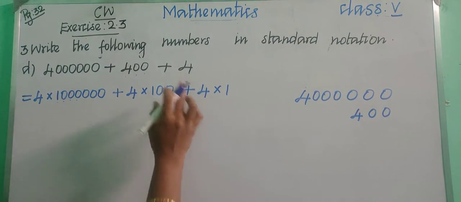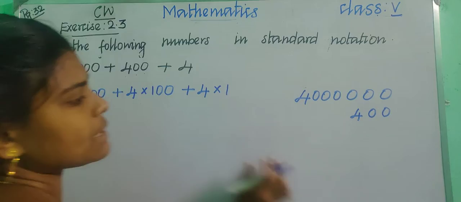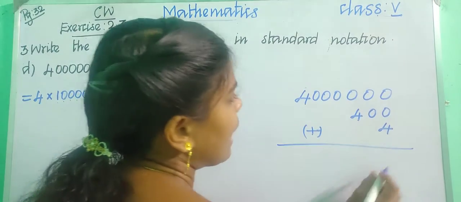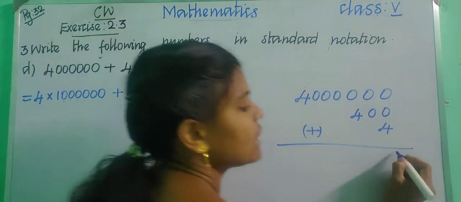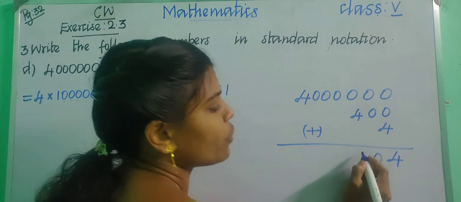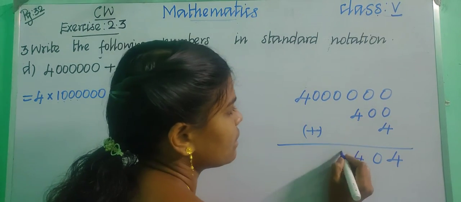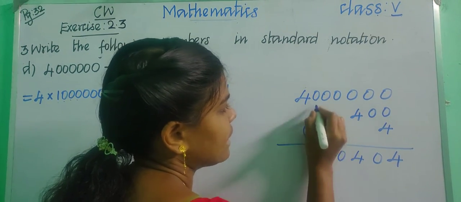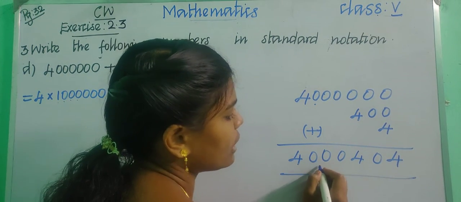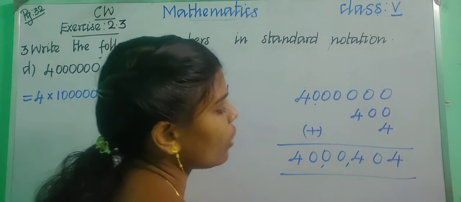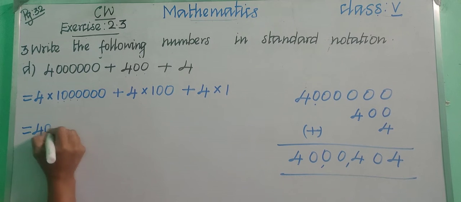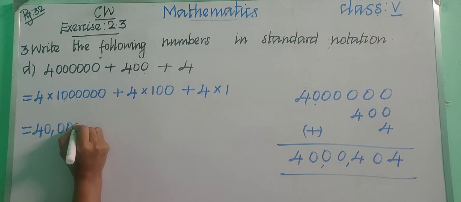And we are having 4 in 1's place, so write in the 1's place. Now we can add. 0 plus 0 plus 4 will get 4. 0 plus 0 will get 0. 0 plus 4, 4. Again 0 and then 0 and then 0 and then at the last we are having 4. So 40 lakhs 404. Okay, children, the answer we are getting is 40 lakhs 404.